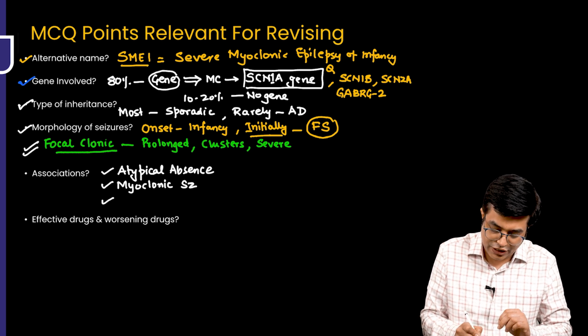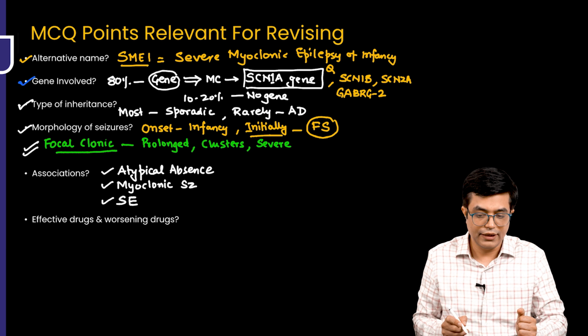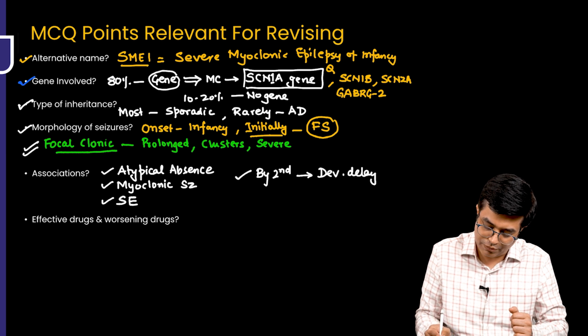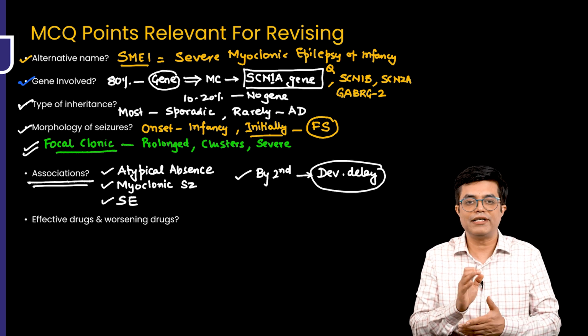Patient can also have occasional, some bad luck patient can have status epilepticus. So I'm writing SE. And last but not the least, by second year of age, you will have developmental delay. So delayed milestones will also appear in the patient. So these are the associations associated with Dravet syndrome.